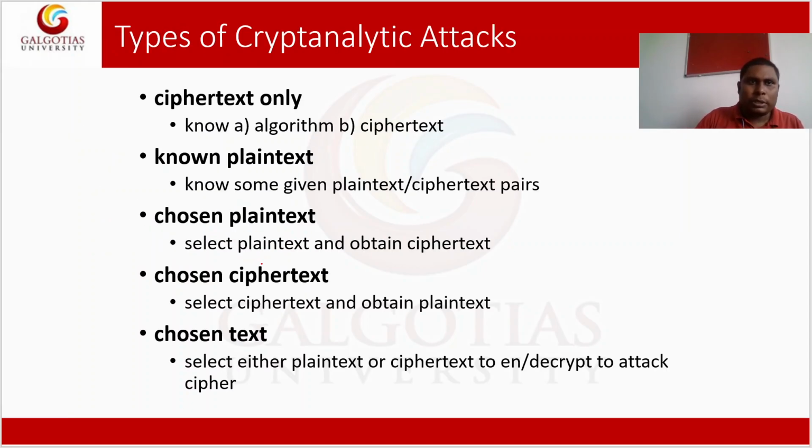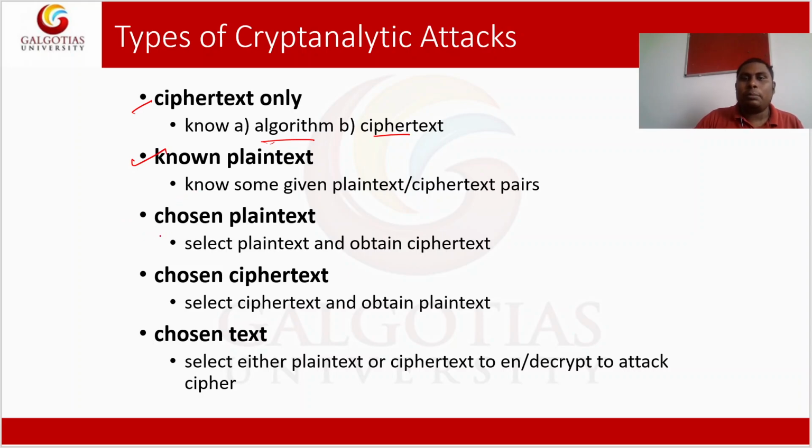These are some types of cryptanalytic attacks. First one is ciphertext only. When the hacker has only the ciphertext, that type of attack is called a ciphertext only attack. When he knows plain text and ciphertext pairs, that type of attack is called a known plain text attack.